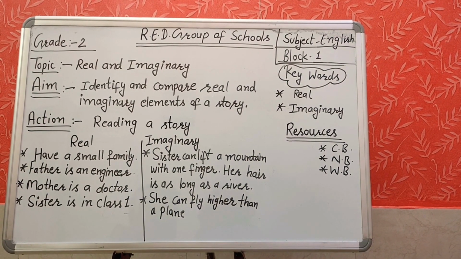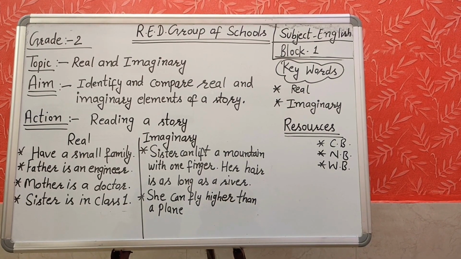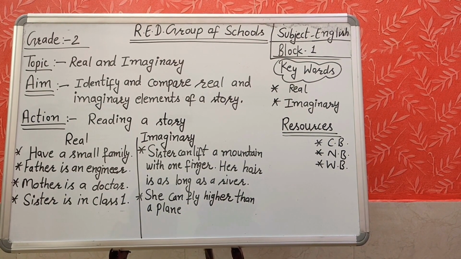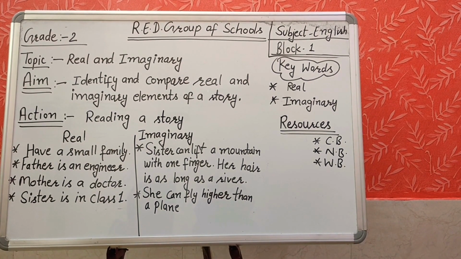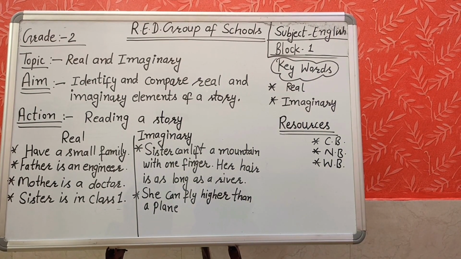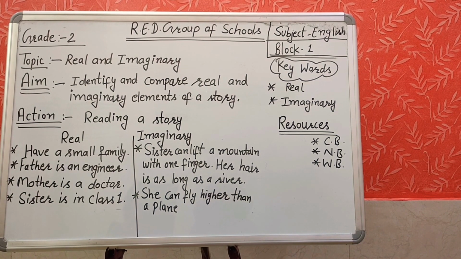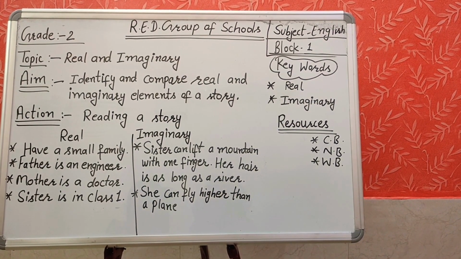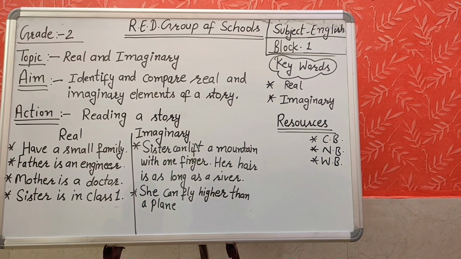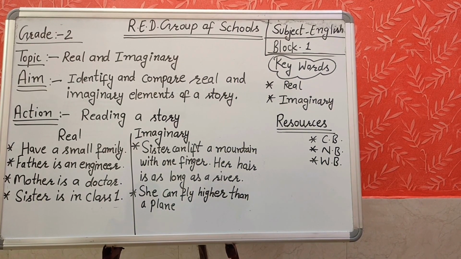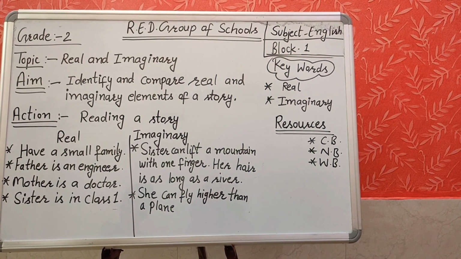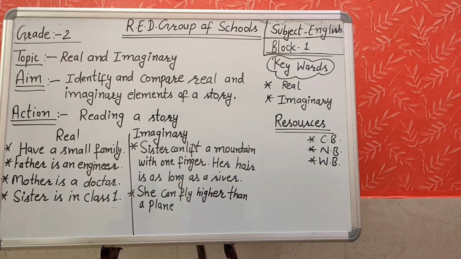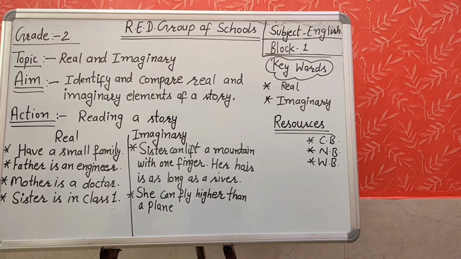My next question is, what things could be imaginary? Things that cannot happen in real life are imaginary, which you cannot see, which you cannot touch, which you cannot feel, those things are imaginary. Now I have written the things which are real and imaginary on the board. You can see which are the real things in the story and which are the imaginary things.